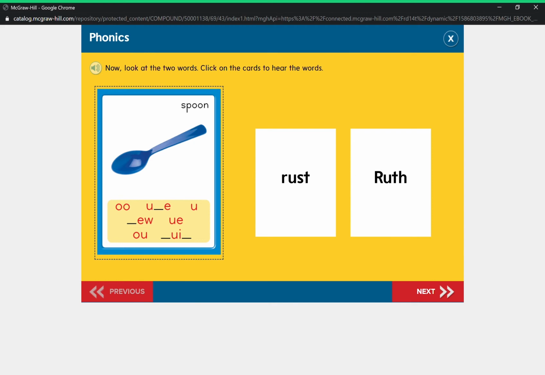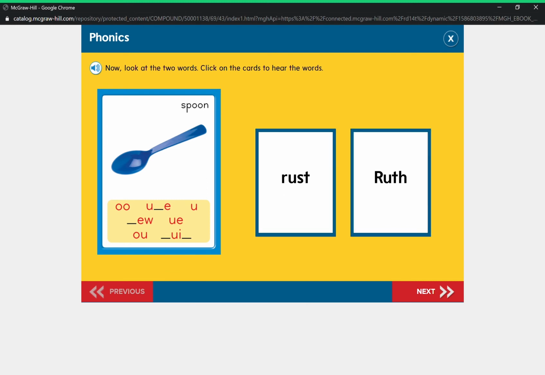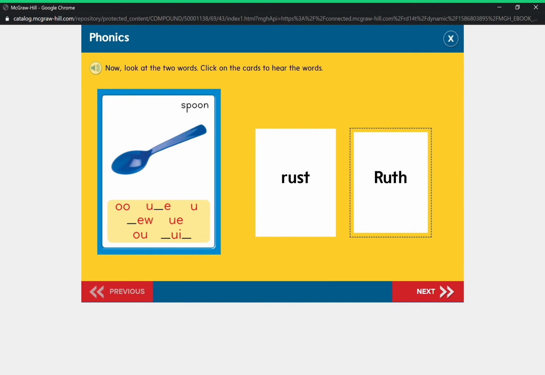Now, look at the two words. Click on the cards to hear the words. Rust. Ruth, good job! Choose each word that has the oo sound, spelled OO, U consonant E, EW, UE, UI, or